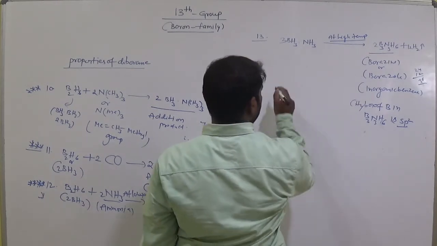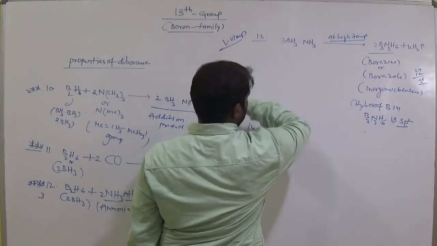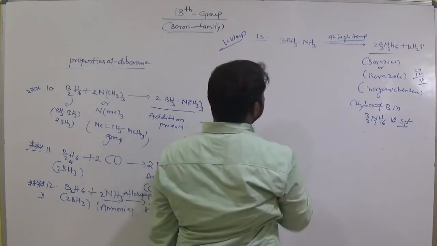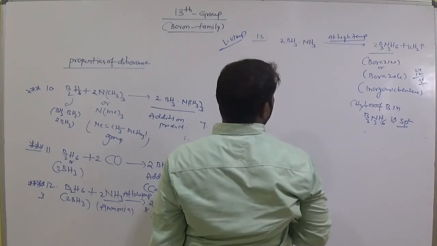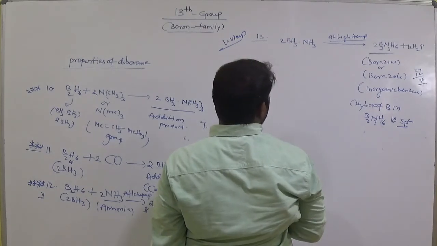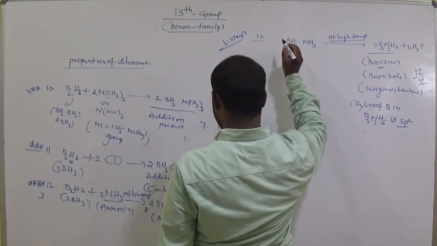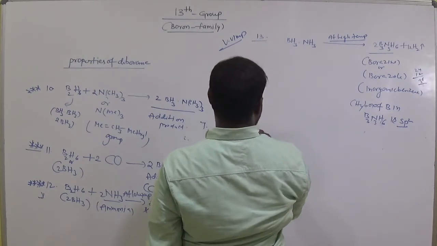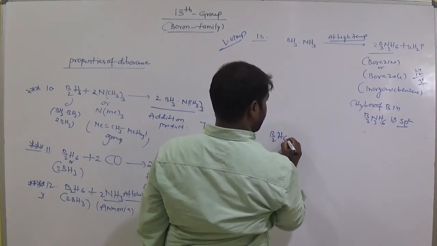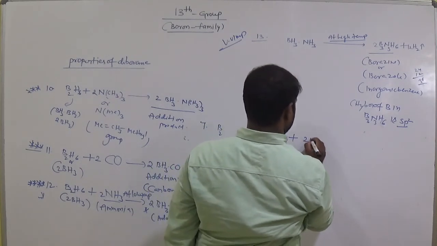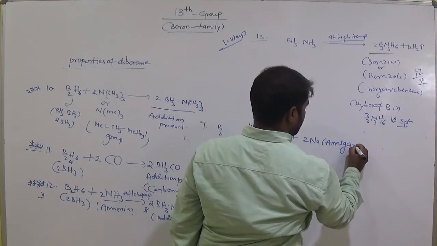Let's see this one, very very important. And keep 2 here. And let us take one more example here, B2H6 with 2 moles of Na amalgam.